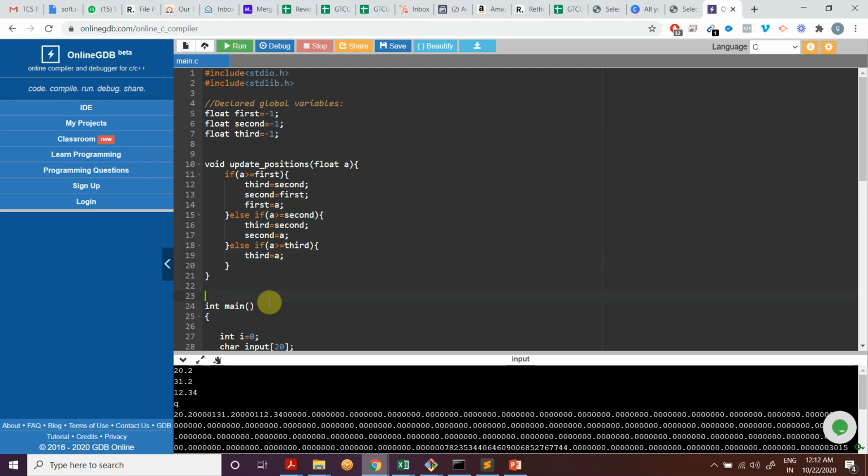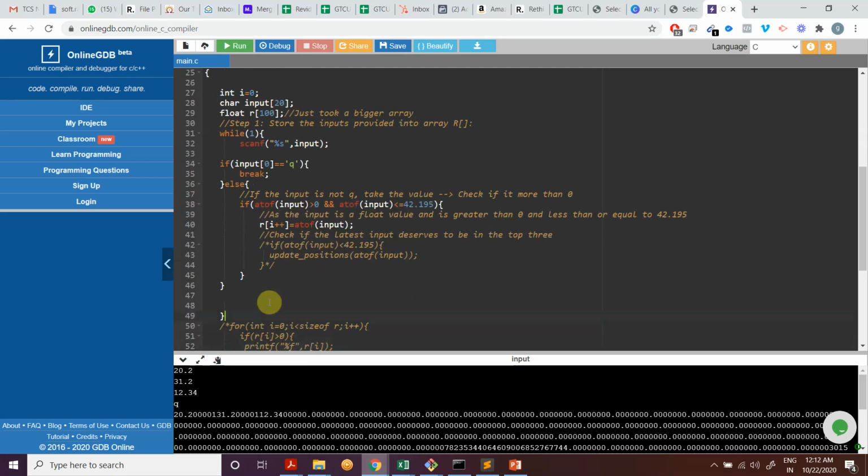This is the function. So we are using this function over here. If the value the user has inputted is fair enough, greater than 0 and less than or equals to 41.5, I am storing it into the array. But this is not really the worry for us because the output is completely based on the top 3 positions only. But for output, I want this to be less than 42.195. I can't accept the values which are equal to 42.195. So we only update positions by putting this as input.